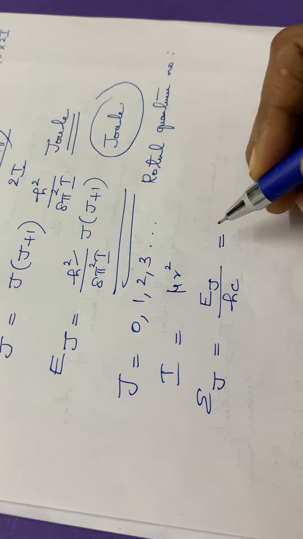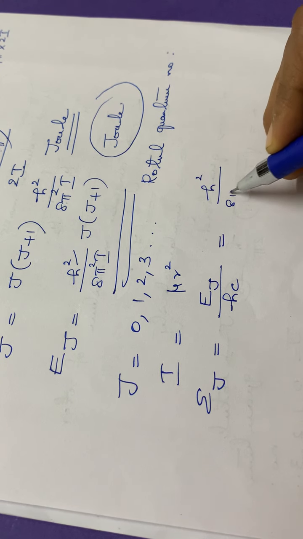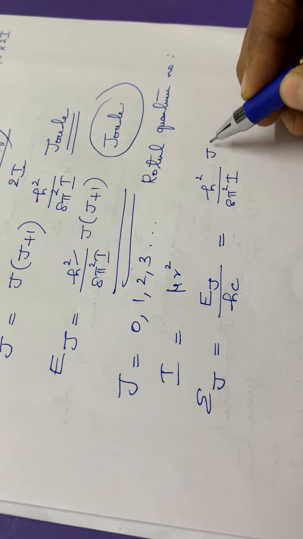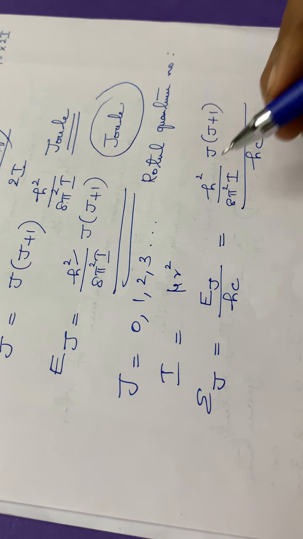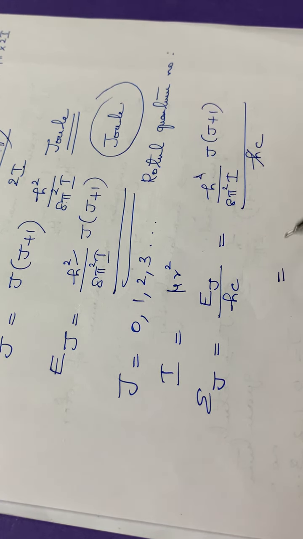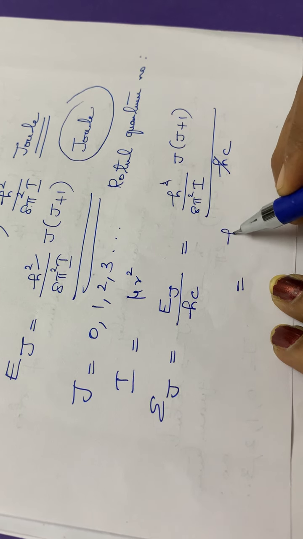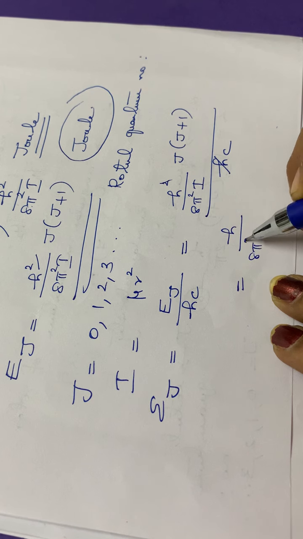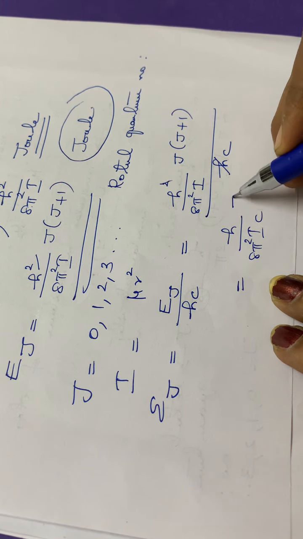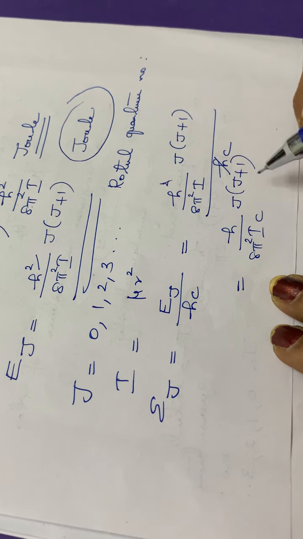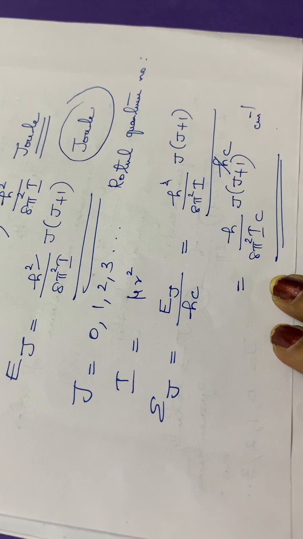So Ej will be equal to h square divided by 8 pi square I into j plus 1, the whole divided by hc. One h will be cancelled. So this will be equal to h divided by 8 pi square IC into j plus 1, this much centimeter inverse.